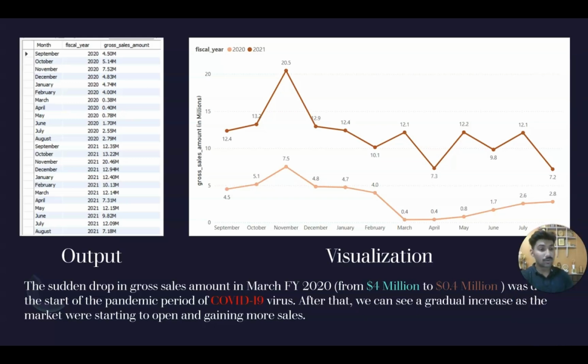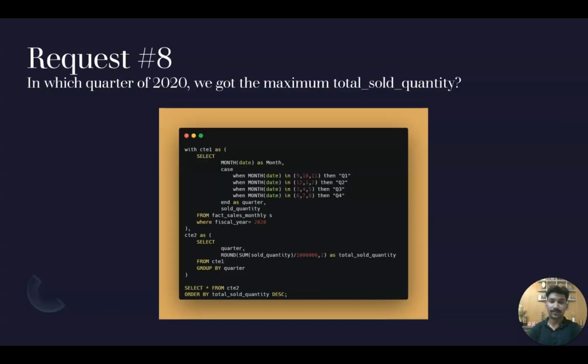That sudden drop was due to the COVID-19 pandemic. You know, in March 2020 we had the COVID-19 pandemic, and due to that many of the sales were down, many of the stores were closed. So basically there were no sales. That is why we see the sudden drop in March. But then we can see a very gradual increase in the sales in April, then May, then June, then July, and so on. Now to request number 8.